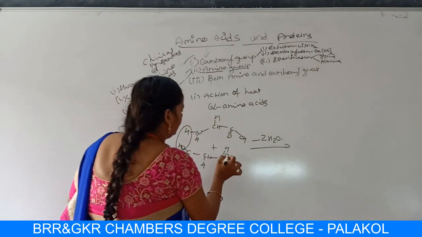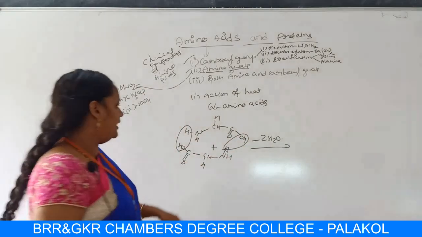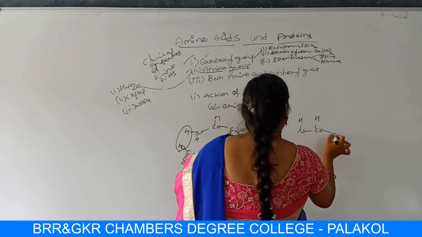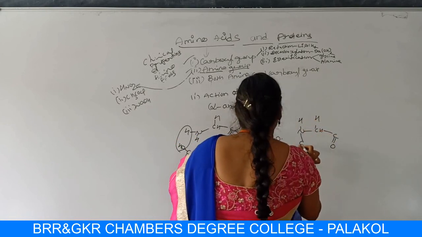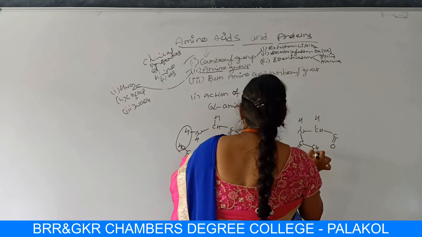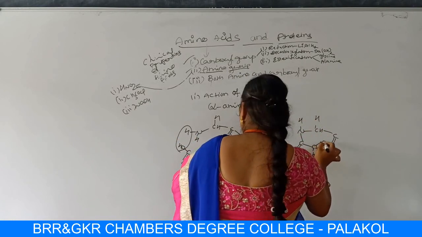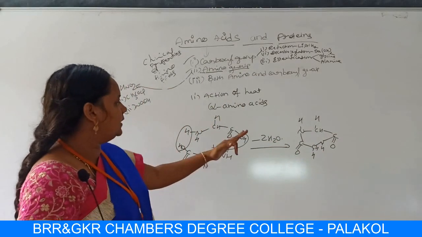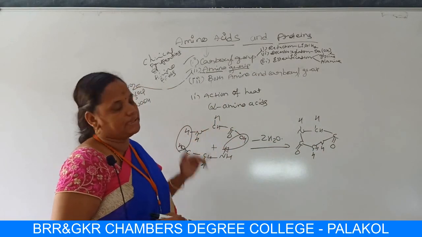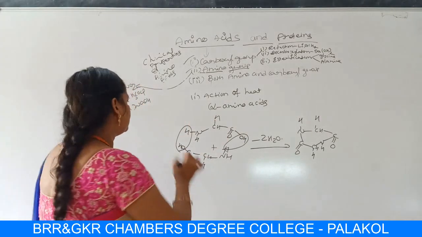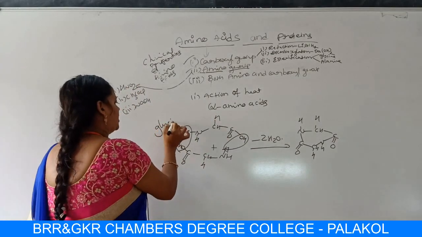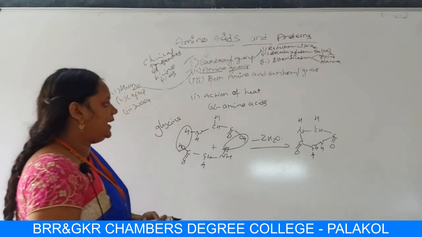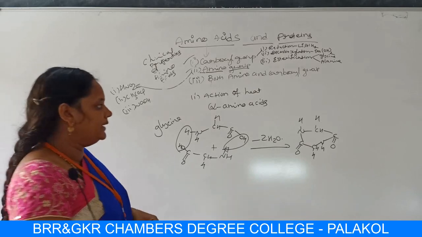H2O from here and H2O from here, and left over with NHCH2C=O, C=O CH2NH. Okay students, this is ketopiperazine. This is ketopiperazine from glycine molecules. How many moles of glycine? 2 moles of glycine.